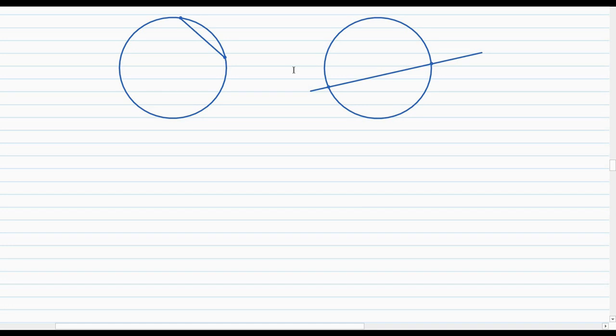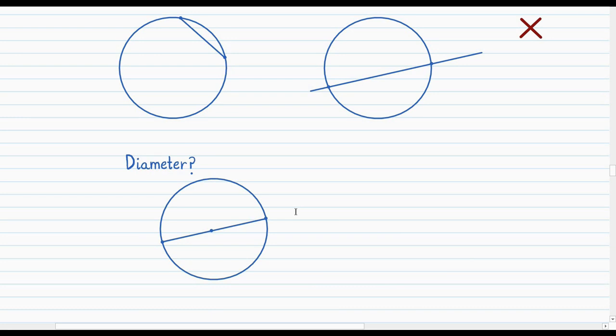Then a pertinent question to ask is, what about the diameter of a circle? Would that be considered a chord? Yes, it definitely would be considered a chord. That's what the diameter looks like. And an important thing to note is that all diameters are chords. But the flip side of this is that not all chords are diameters. So just keeping these ideas in mind, I think you should have a pretty decent understanding of what a chord is.